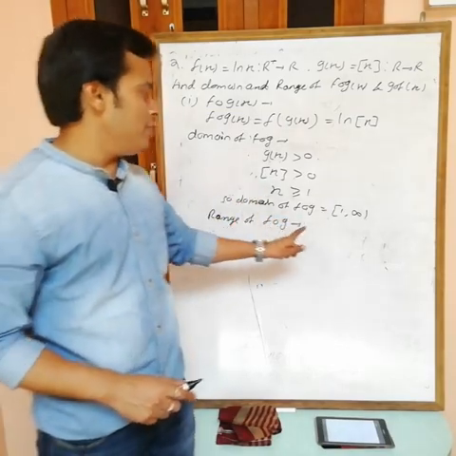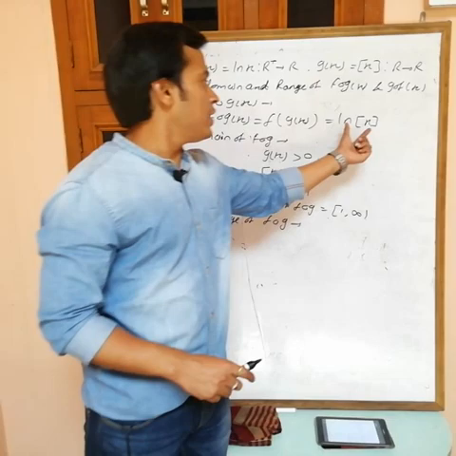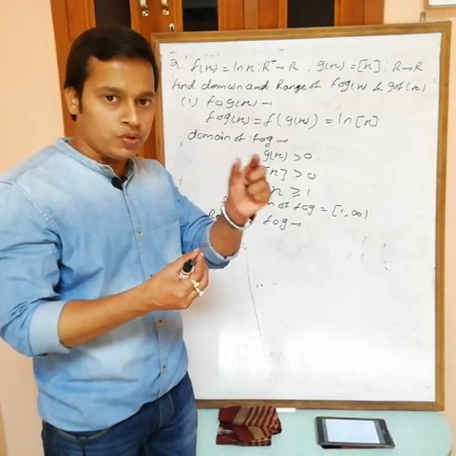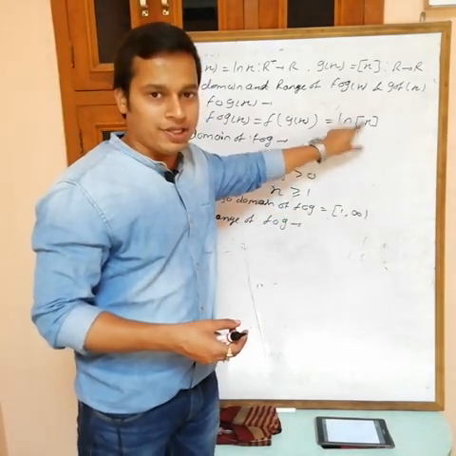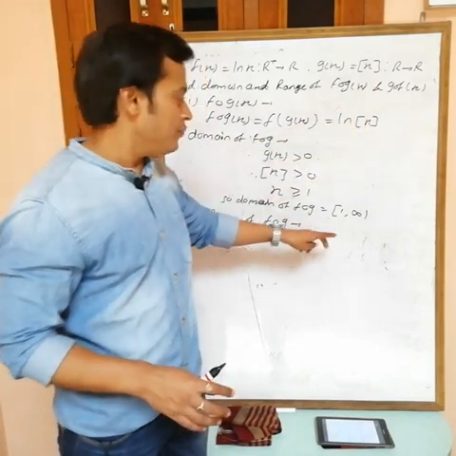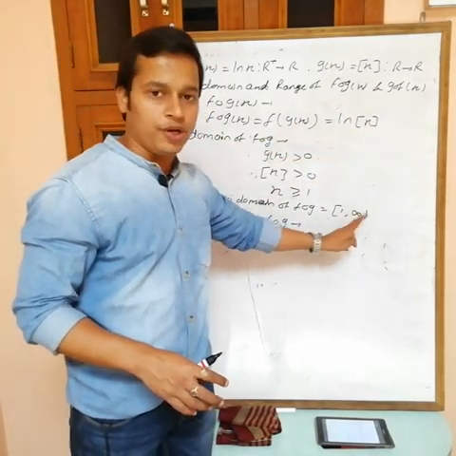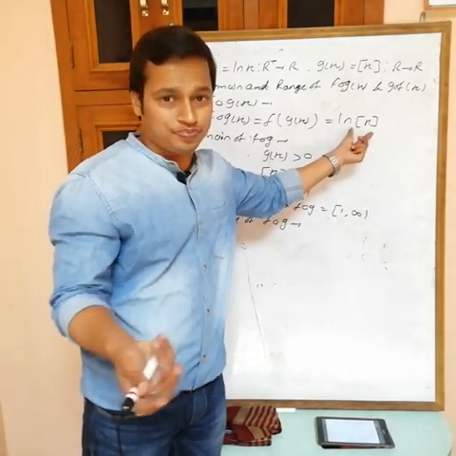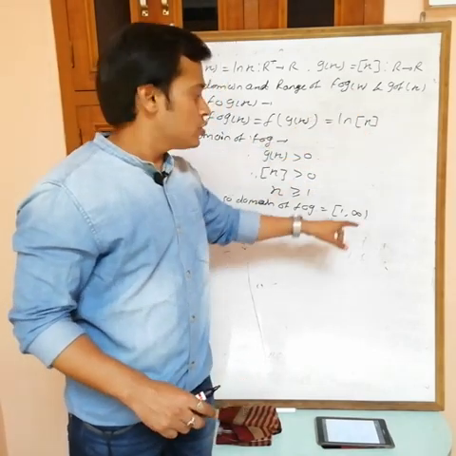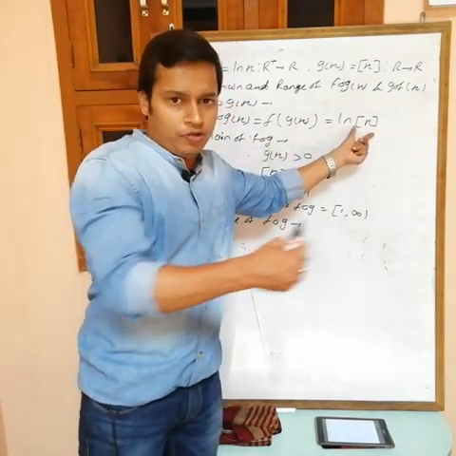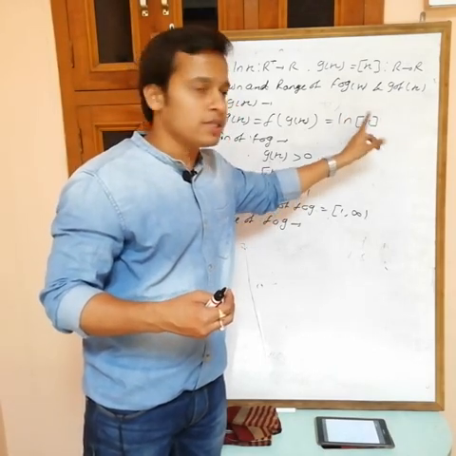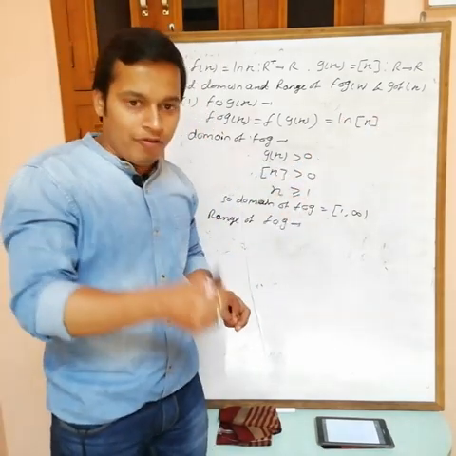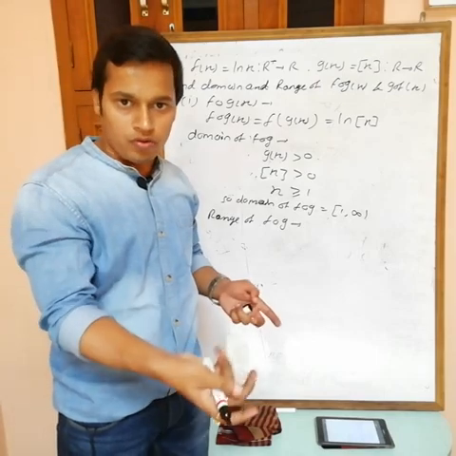So if you put any value from 1 to infinity, then greatest integer of x can take all integer values, 1, 2, 3, 4. This can take only integer values. We want all possible values of this one, range it means. Okay, here x is domain, it means x is 1 to infinity. Now if you put 1.1, then this becomes 1, 1.2, this becomes 1. Okay, so this is always an integer. Okay, so this can take all integers from 1 to infinity. Then suppose this is equal to 1, then this one is ln 1. When this one is equal to 2, then this one is ln 2. So value of this one is like ln 1, ln 2, ln 3, ln 4. Okay, these are the values now.